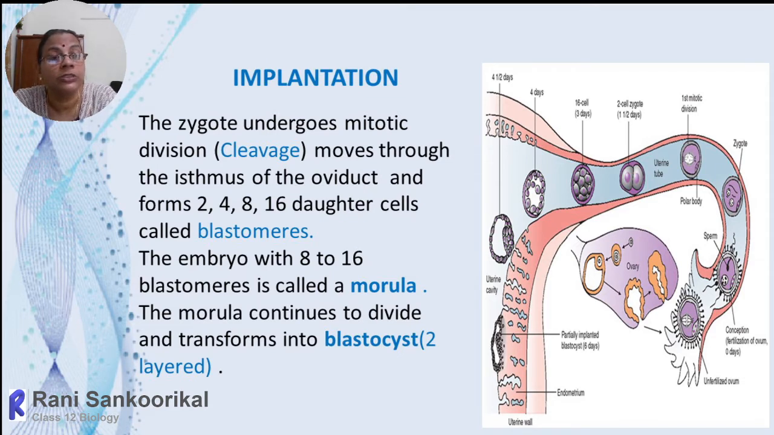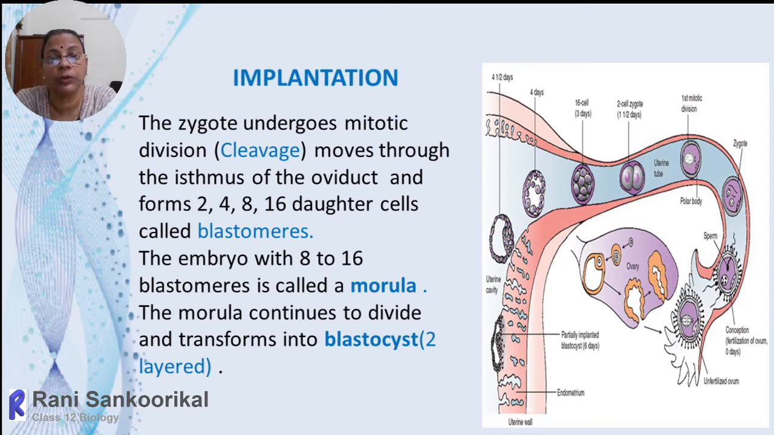And the space inside that is called the blastocoel. The space inside the blastula or blastocyst is called the blastocoel, which is filled with a fluid, blastocoelic fluid. And this two-layered or blastocyst stage is what reaches the uterus. So here on the right side, we have marked the different stages.